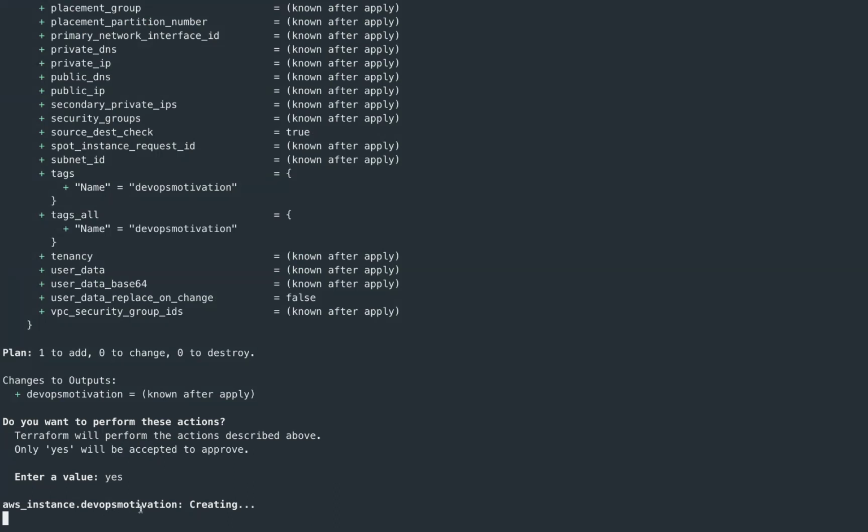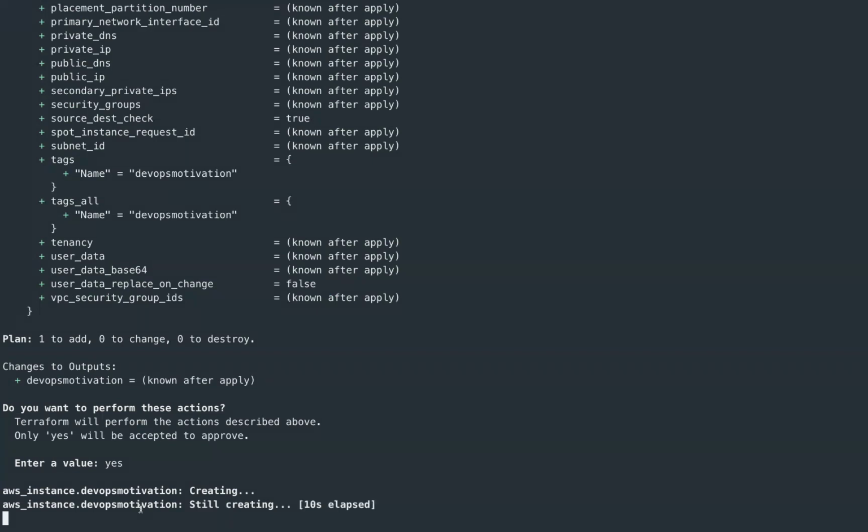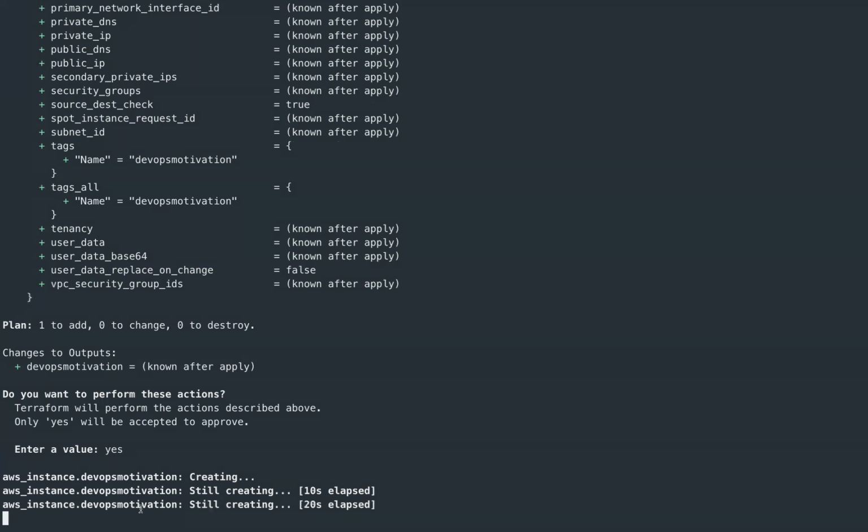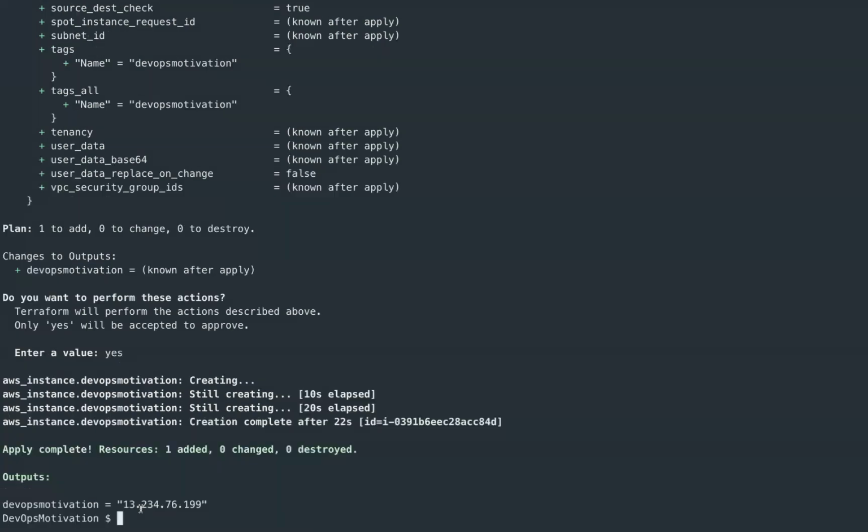Let's give it a few seconds. So it is actually creating. Yeah, so this is done. And you can see apply is completed. It has added one resource. And output, we can see this is the public IP address.